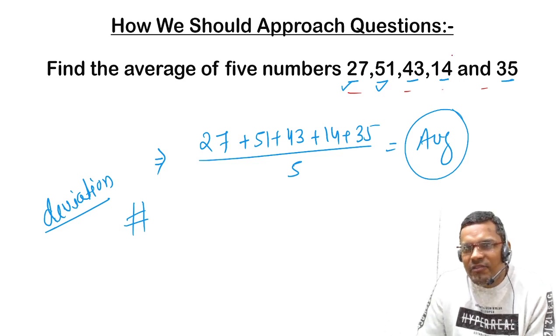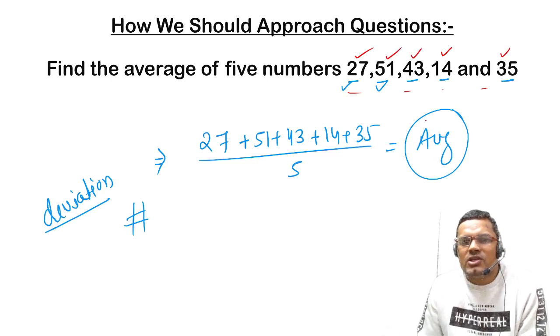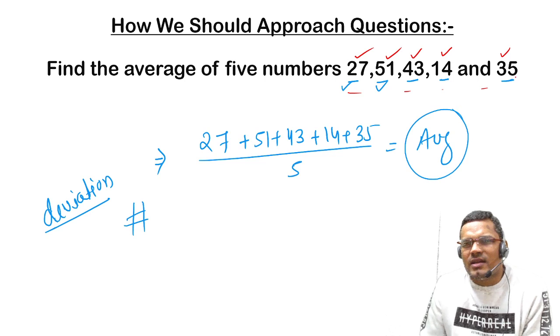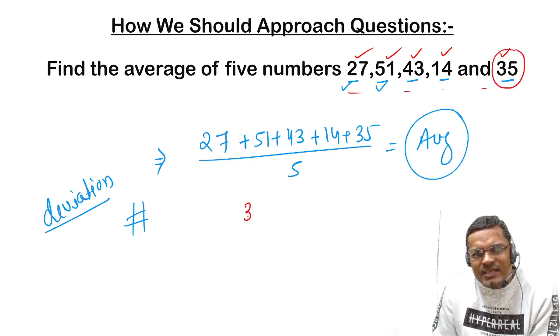So this is the first quantity, then the second quantity, then the third quantity, then the fourth quantity, then the fifth quantity. We can assume any of the quantities. So we will take the middle one. So we will take 35 as an average.